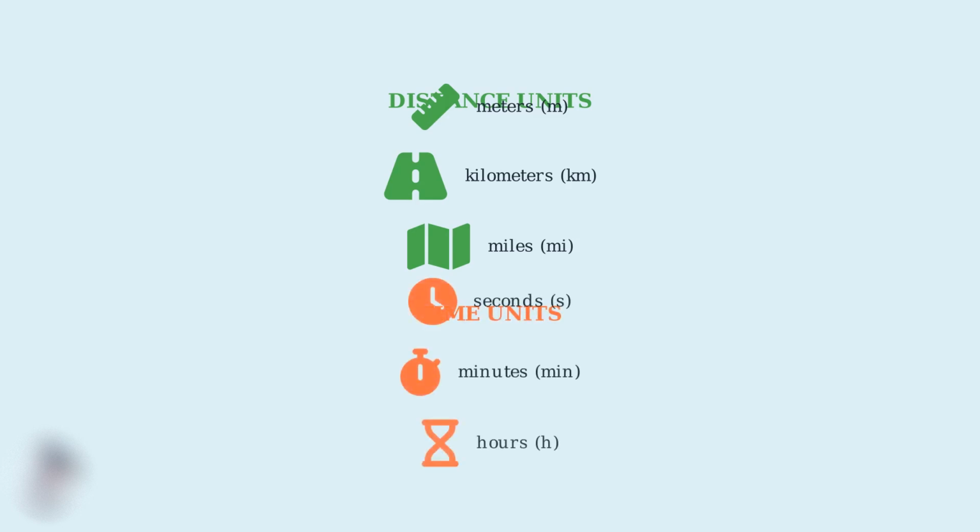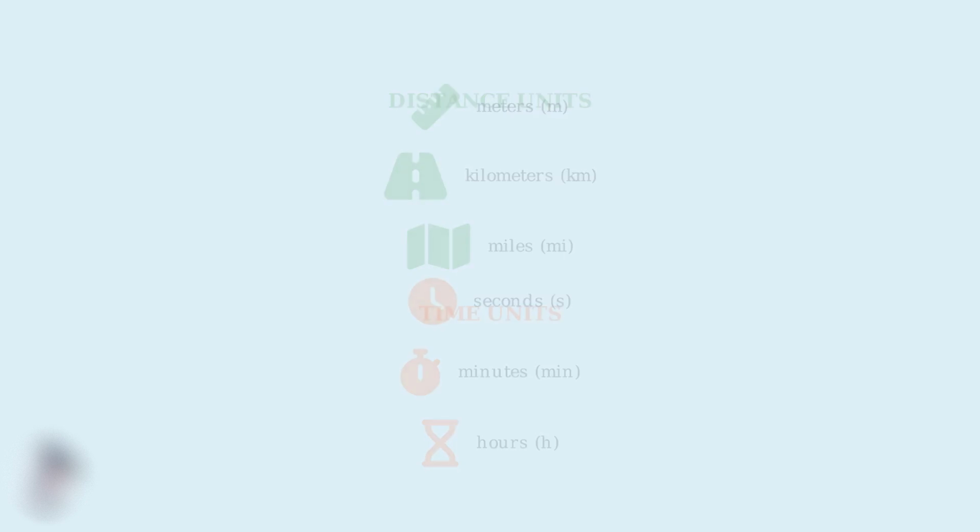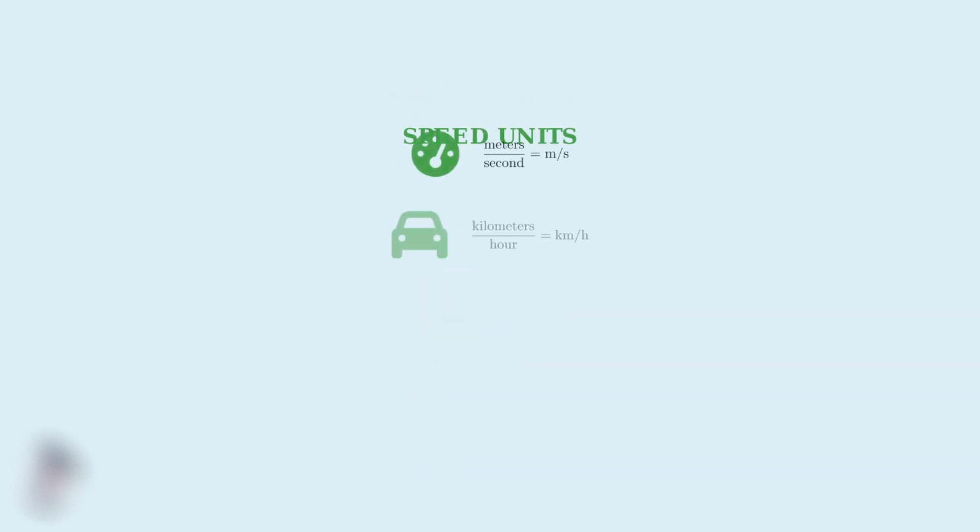To use this formula effectively, we need to understand the units of measurement. Distance can be measured in various units depending on the scale of our problem. Similarly, time can be measured in different units. The most common units we encounter are seconds, minutes, and hours, depending on how long our journey takes. When we divide distance by time, we get speed units that combine both measurements. The most common speed units are meters per second, kilometers per hour, and miles per hour.